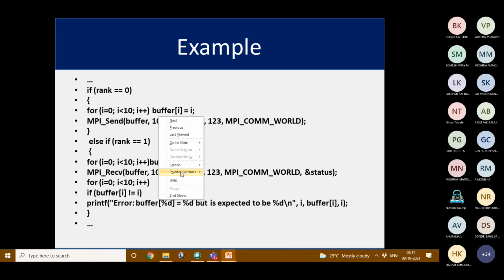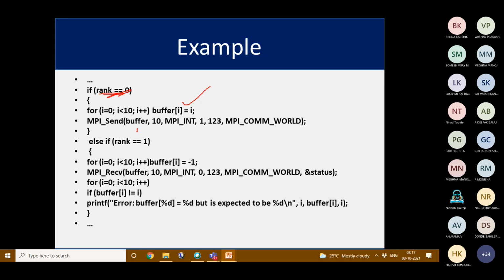If you take an example here, the process IDs are nothing but the rank. If the rank is 0, then for i equal to 0, i less than 10, i plus plus, we are loading some values into the buffer.